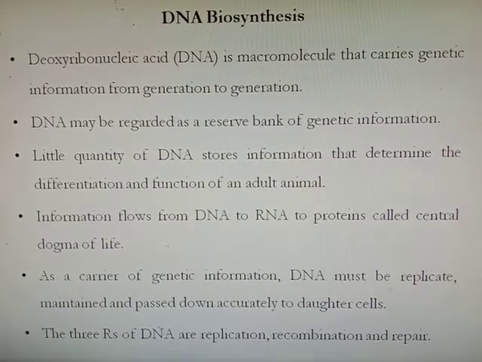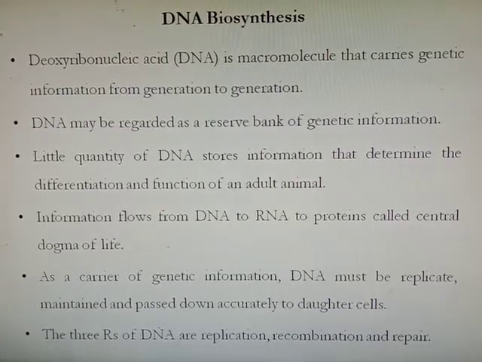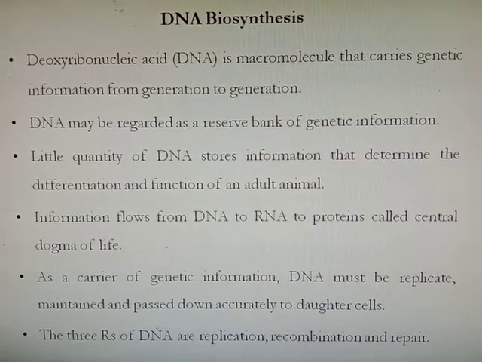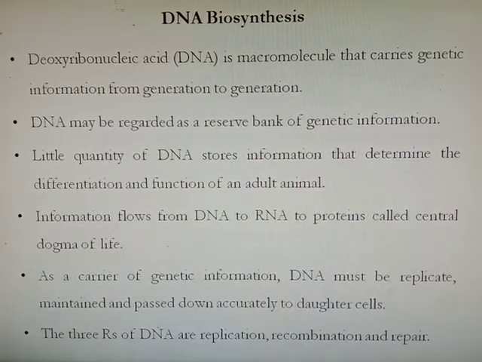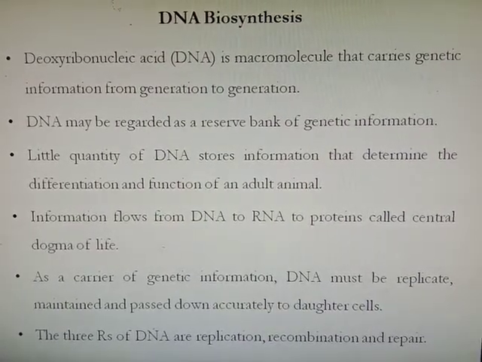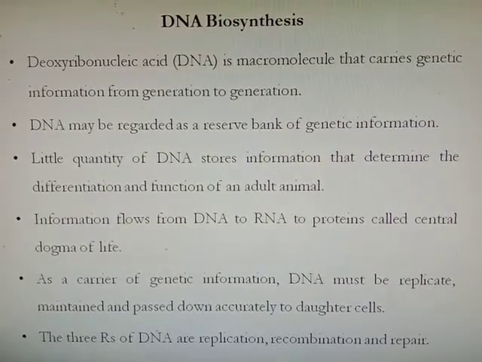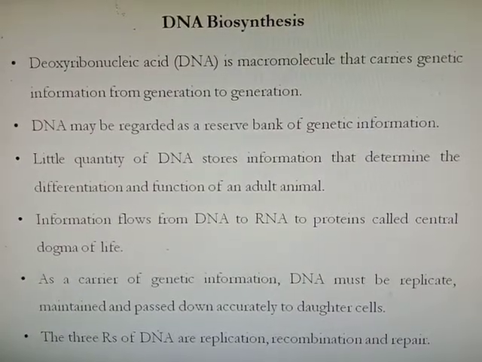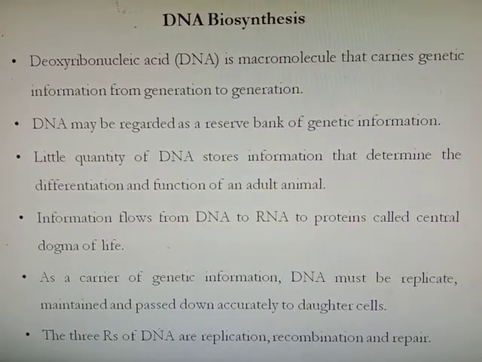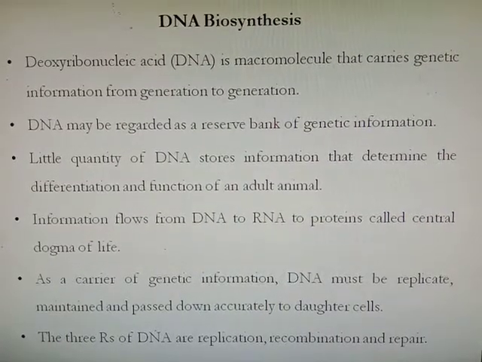As a carrier of genetic information, DNA must be replicated and it must be maintained, means there should not be damage to DNA, and it must be passed down accurately to the daughter cell. Means whenever replication of DNA takes place, it should be maintained from the parent DNA. Also, when the cell cycle takes place and new cells are synthesized, that DNA must be passed accurately to the new cells. So this function is based on the 3R of DNA called replication, recombination and repair.